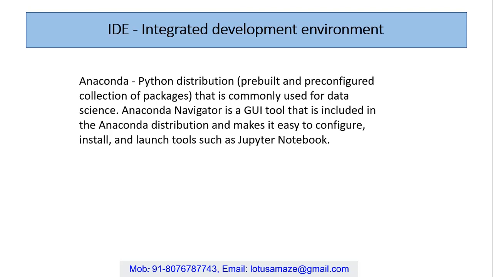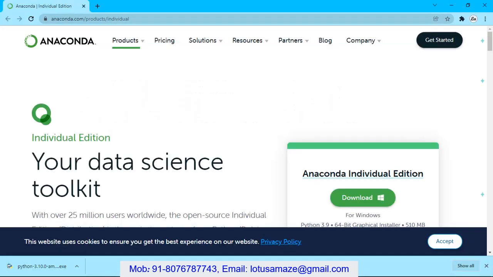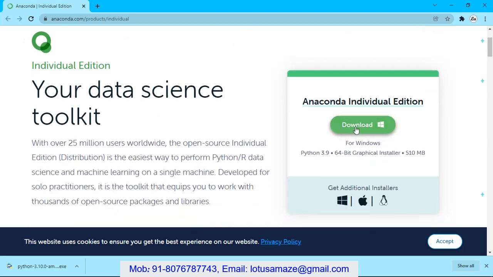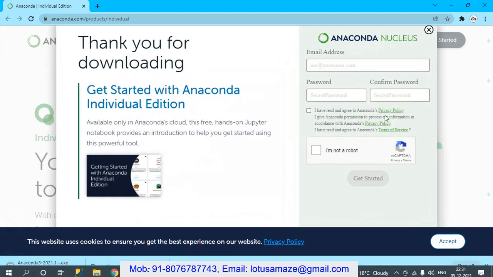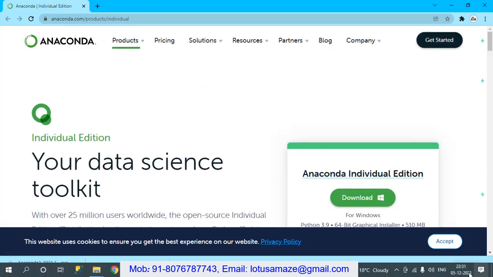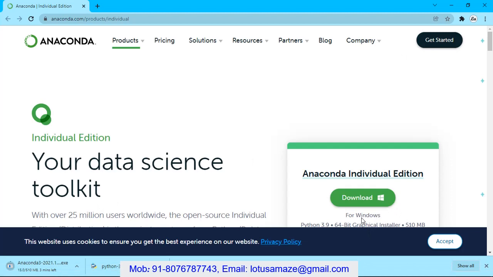Now we can install Anaconda. To install it, you have to go to the anaconda.com site, and under products, individual, it gives the option to install the Anaconda Individual Edition. You have to click on download, and it will start downloading the software. Once it downloads the exe file, you can install that exe. It's a GUI tool, and it's easy to write Python code in Jupyter.